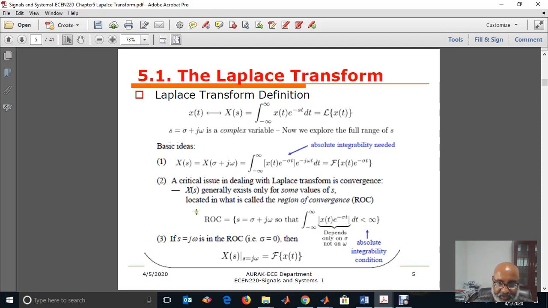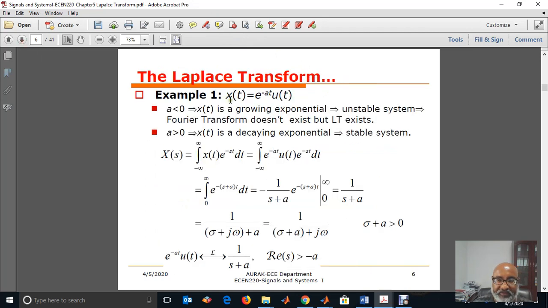So that's how the region of convergence comes. It is a set S such that S is equal to sigma plus j omega, where the integral from minus infinity to infinity of x of t times e raised to sigma t dt is less than infinity. We call this the region of convergence. Of course, if sigma is equal to 0, that means it is the j omega axis, and we have the Fourier transform of the signal.